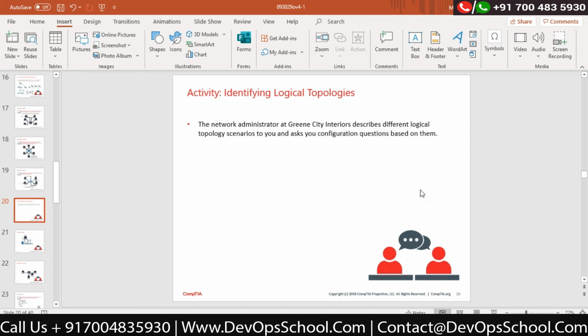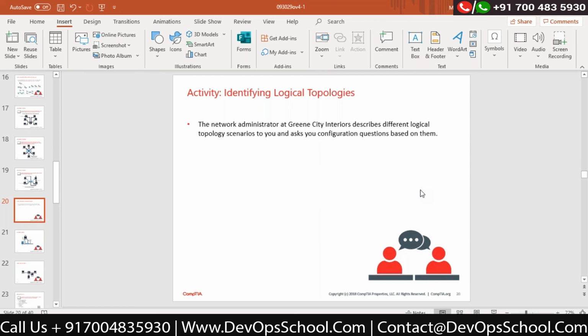Remember the devices like hub, media access unit, and switch. If a hub is coming inside your network, it is a bus topology by default, even though by looking at it, it is a star topology. If I'm using a device called a media access unit, by looking at the diagram, it would be a star topology, but logically it is a ring topology.